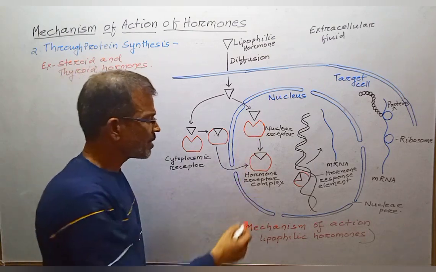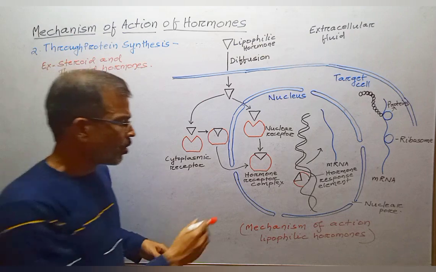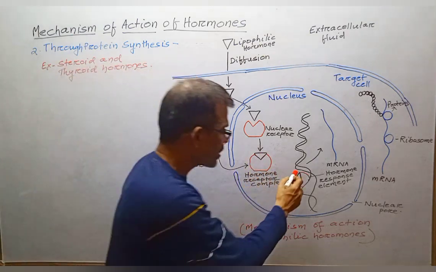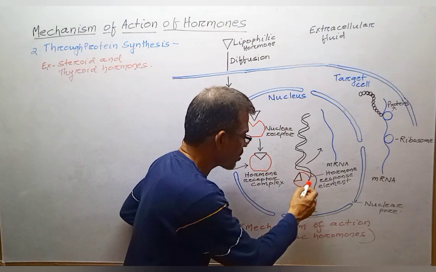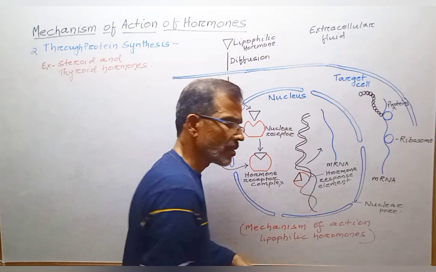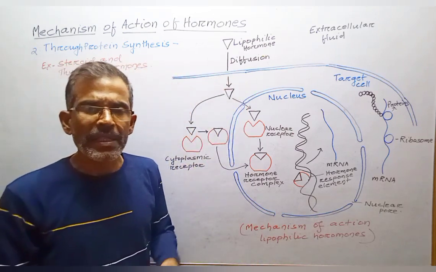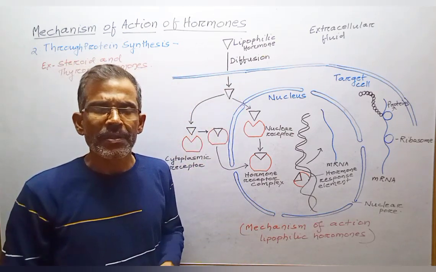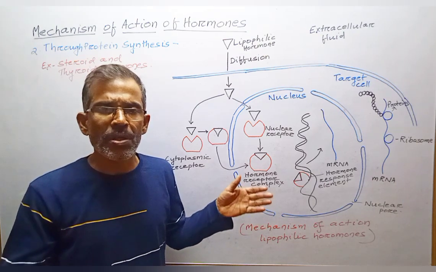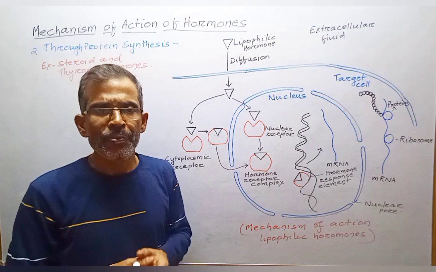In both cases, after its formation, the hormone-receptor complex binds with a specific regulatory sequence of DNA known as the hormone response element. This binding activates or represses the transcription of specific genes and formation of mRNA.